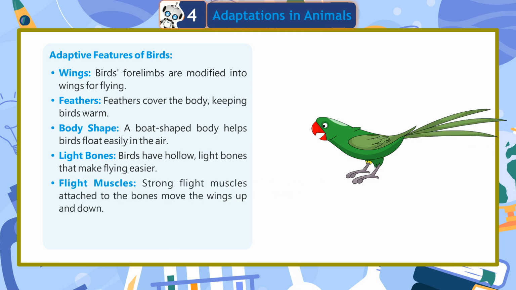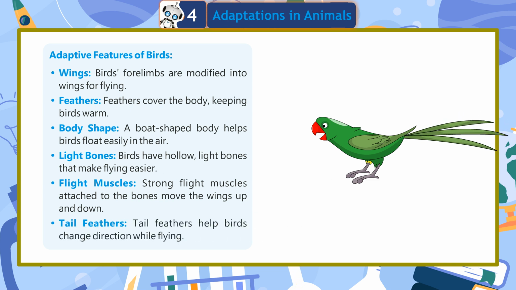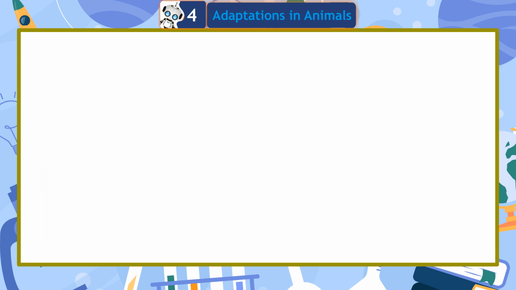Flight muscles. Strong flight muscles attached to the bones move the wings up and down. Tail feathers. Tail feathers help birds change direction while flying.